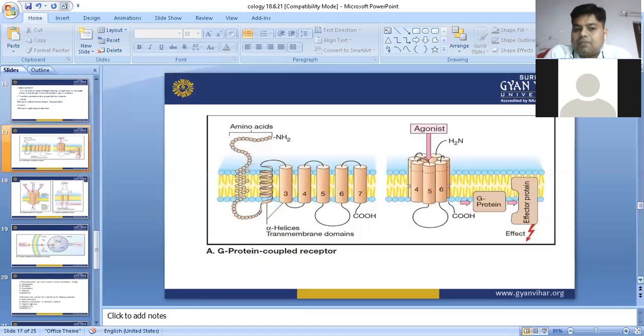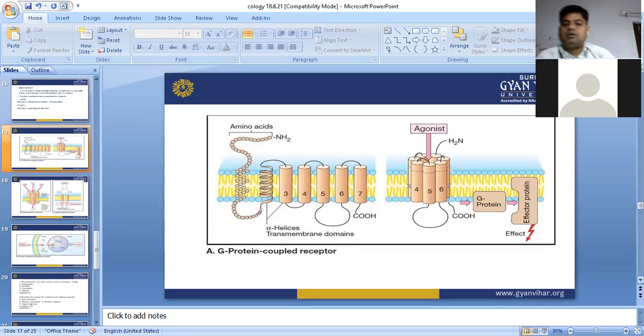First, GPCR. In GPCR, I have told you about the seven coil ring structure. In this structure, the upper portion has the NH2 group available, and there is a branched structure of amino acids. These are the amino acids that provide the site for action of agonists. If the agonist substance binds on this seven coil membrane ring structure, it will irritate, you can say it will give the message to the receptor.